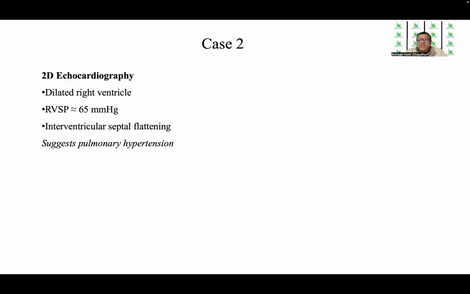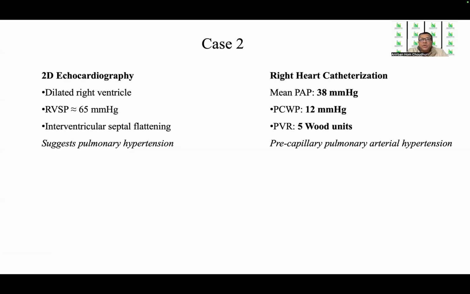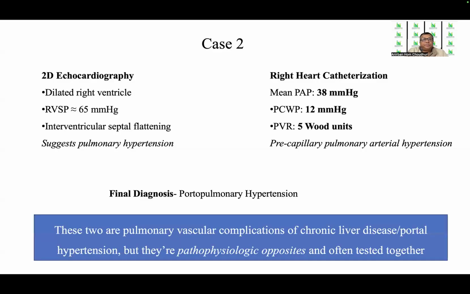On doing further investigations, the 2D echocardiography shows dilated RV. The RVSP is around 60-65 millimeter of mercury. There is interventricular septal flattening, and all of this suggests pulmonary hypertension. On right heart catheterization, the mean pulmonary artery pressure is 38, the wedge pressure is 12, and the PVR, pulmonary vascular resistance, is 5 Wood units. So this suggests pre-capillary pulmonary arterial hypertension, and therefore the final diagnosis is portopulmonary hypertension.